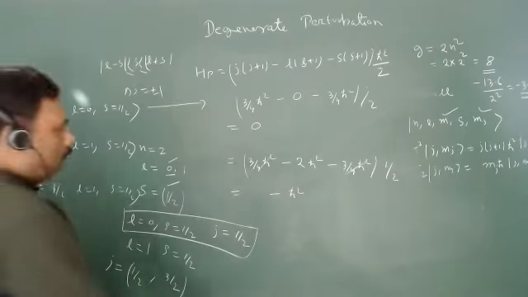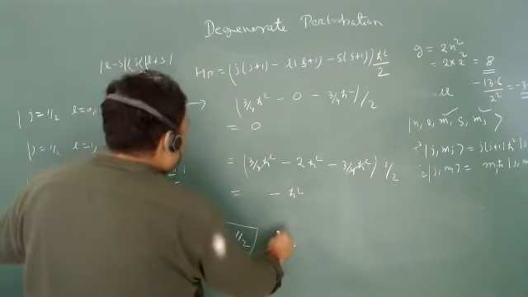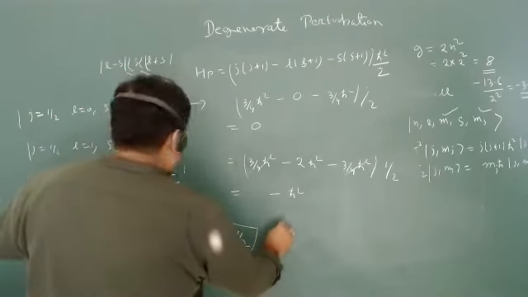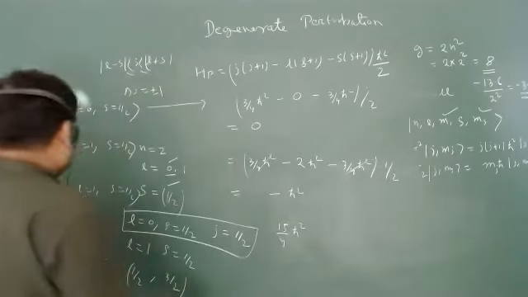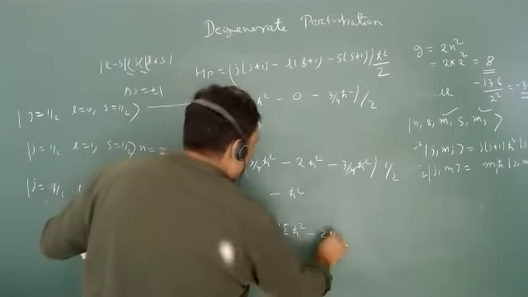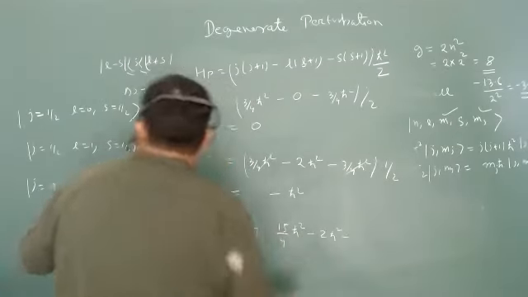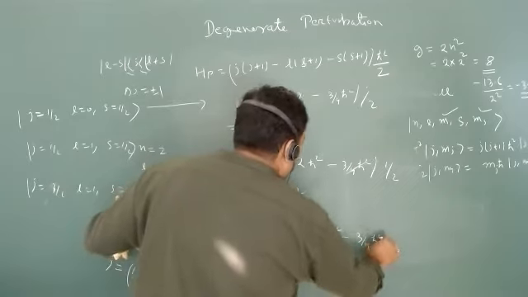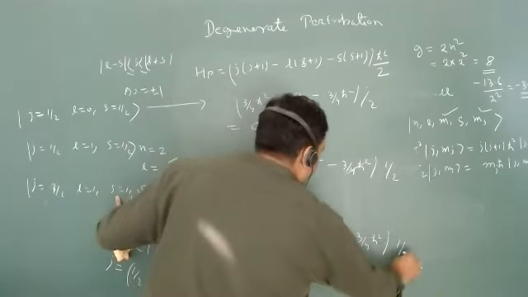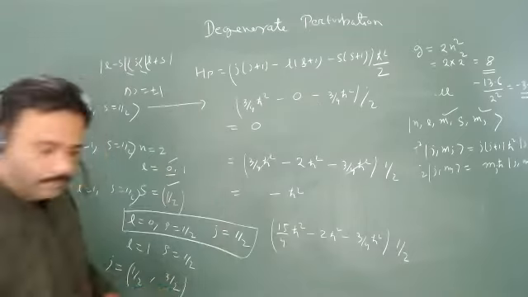Let us go for this one. So what about the third one? The third one is J is equal to what? 15 by 4, isn't it? 15 by 4 h cut square. L is equal to 1, minus 2 h cut square, and S is equal to half is what? 3 by 4 h cut square by 2. So what is this value?